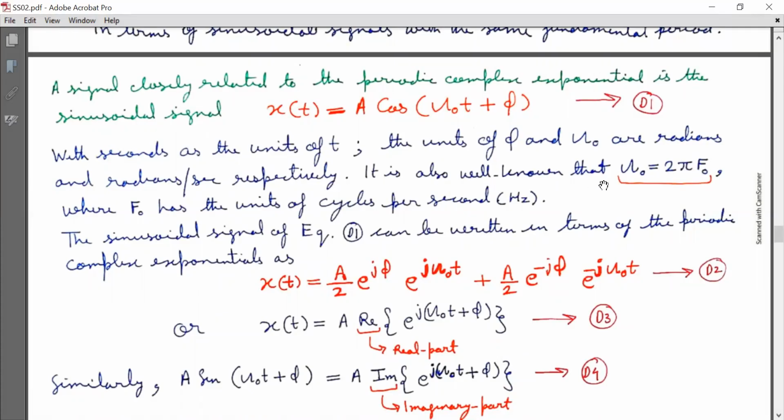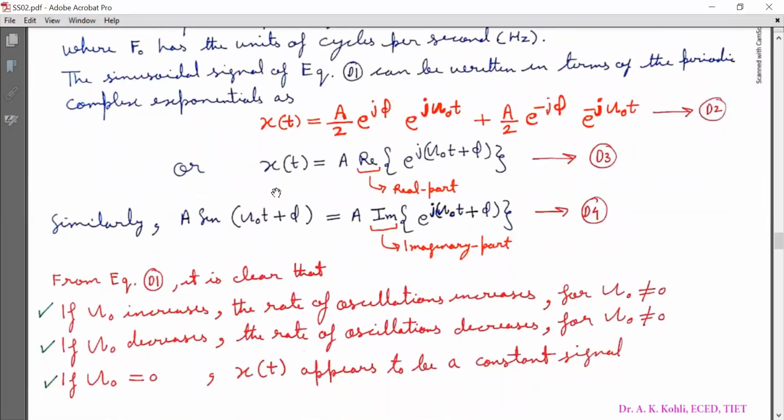It is also well known that capital omega naught is 2 pi capital F naught, where F naught has the units of cycle per second, that is hertz. The sinusoidal signal of equation D1 can be written in terms of periodic complex exponential as x(t) = A/2 e^(jφ) e^(jΩ₀t) + A/2 e^(−jφ) e^(−jΩ₀t). Mark it as equation D2.